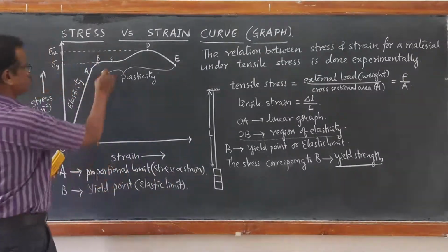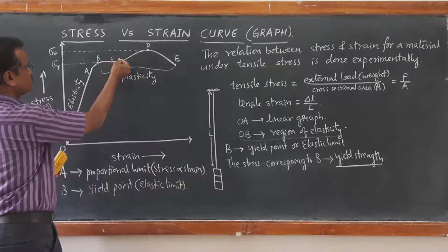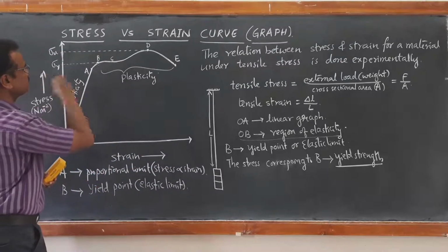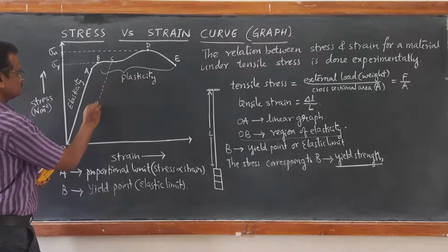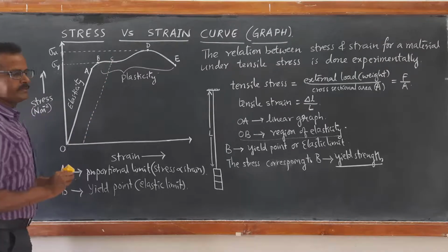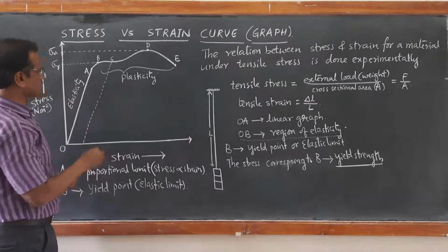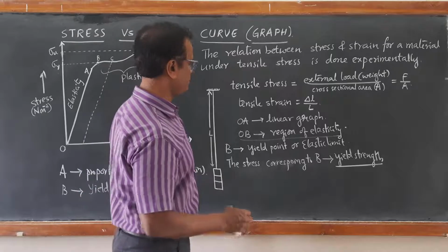So we just take one particular point, for example, C is one point. If we take out the external load at this particular point, then what happens? There is going to be permanent elongation in the wire. So C corresponds to permanent set.